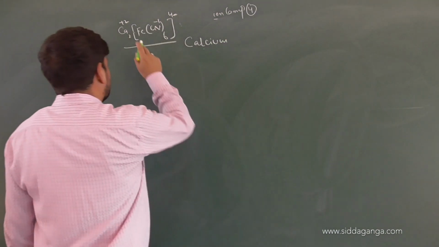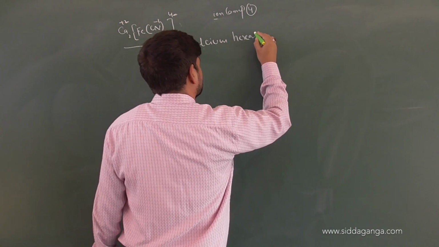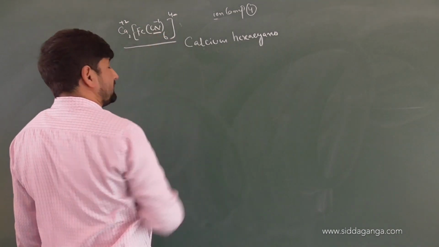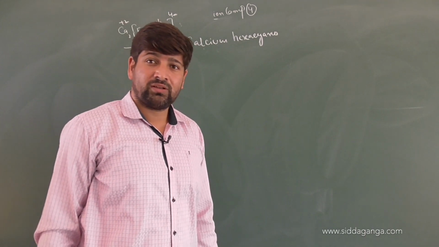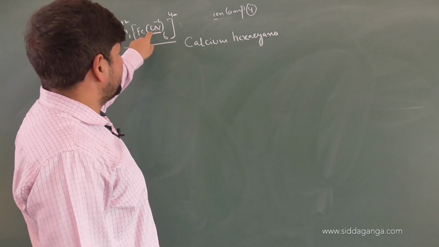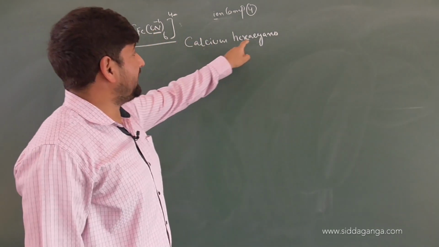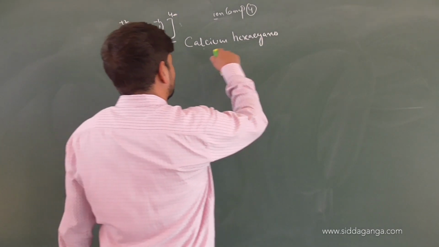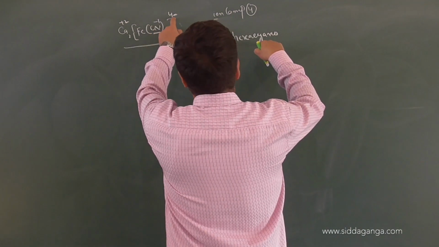calcium. Then here hexacyano. Are you getting it or not? You can write it cyano C, because the electrons have been lost by where? Carbon. So when you write hexacyano, it is understood it comes from C, otherwise thio and iso has to be used. Calcium hexacyano. Oxidation state is 4-.